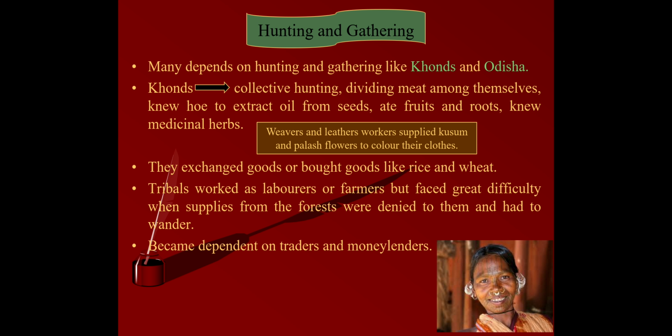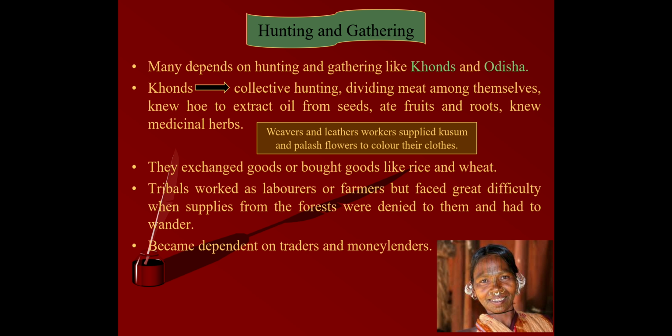Means earlier they were the owners of a particular good, now they became laborers. Why? Because they had to search for other sources of income, so they could earn their livelihood, because the forest produce was shrinking.